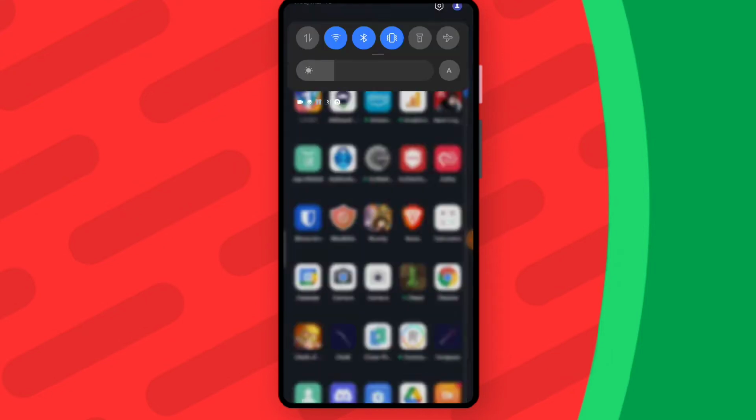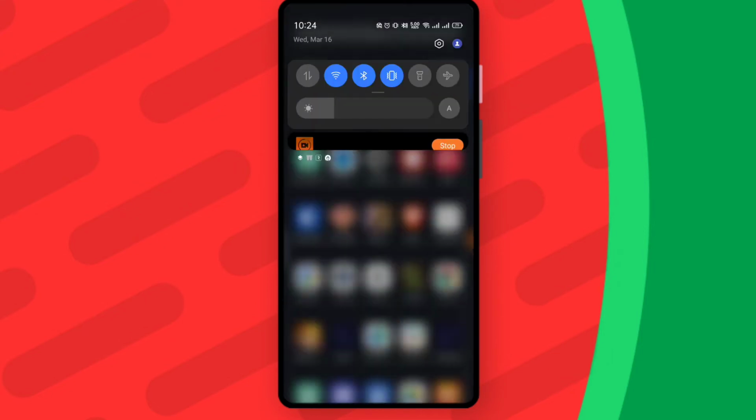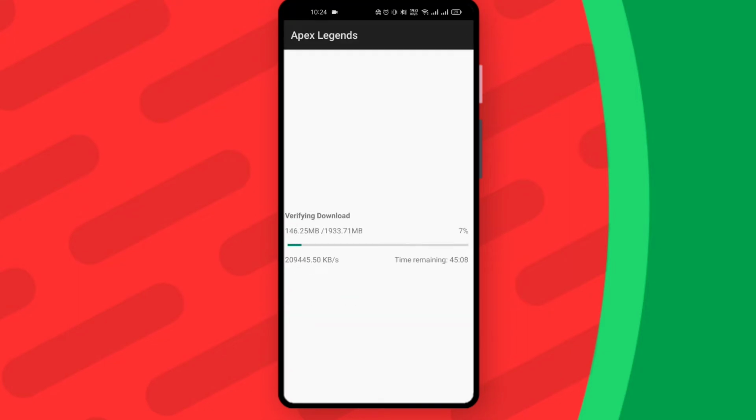It will show an error, but you don't need to worry. Once again, here the files will be verified. Wait for a while, it will be verified. Here you can see our files have been verified. Now just give the permission.